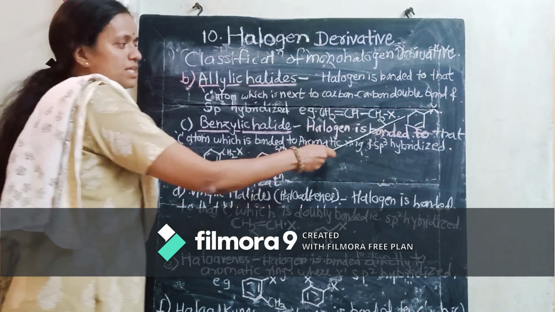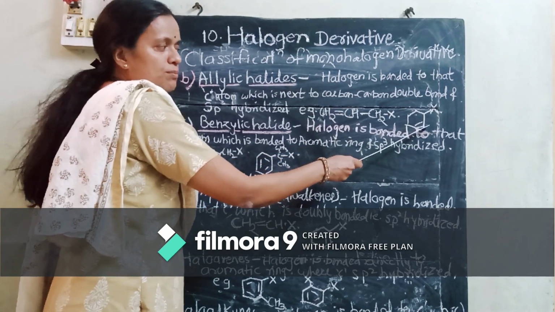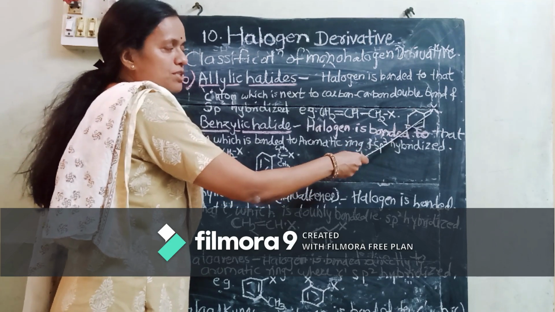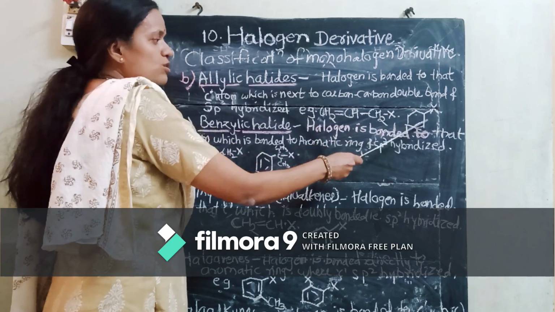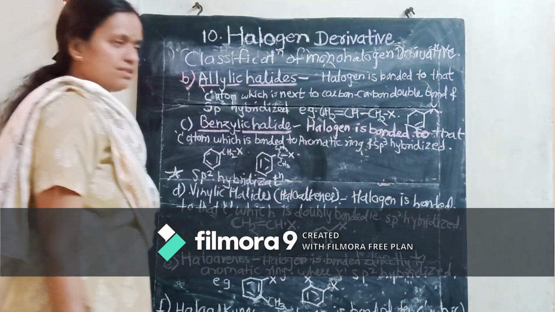See another example, here also there is a carbon-carbon double bond. Next to that, whatever carbon atom is present, to that the halogen atom is bonded. So this is definitely an example of allylic halides, isn't it?